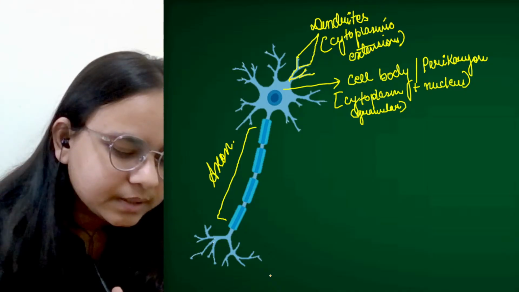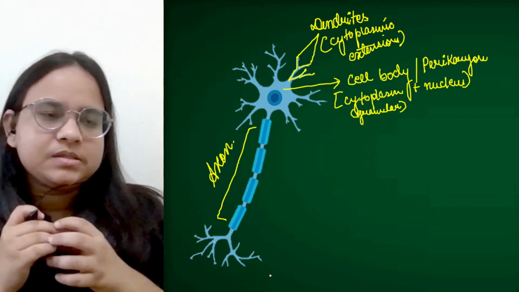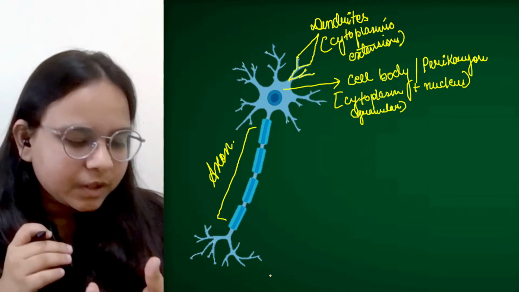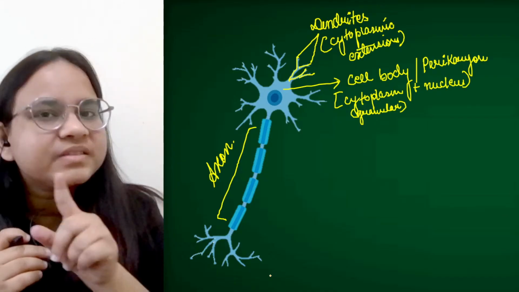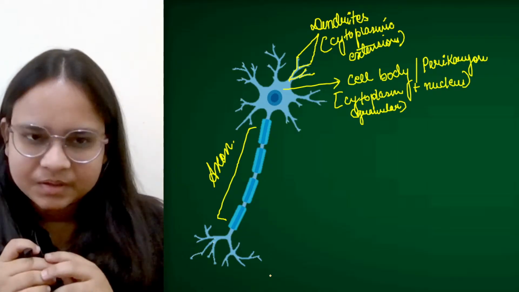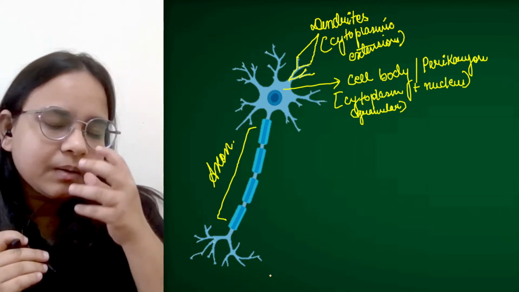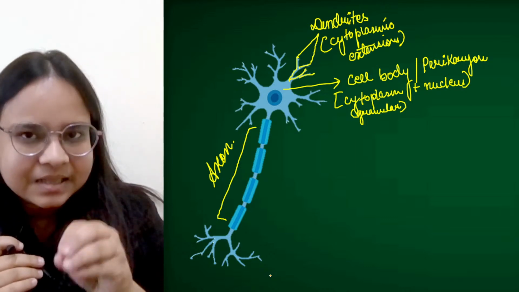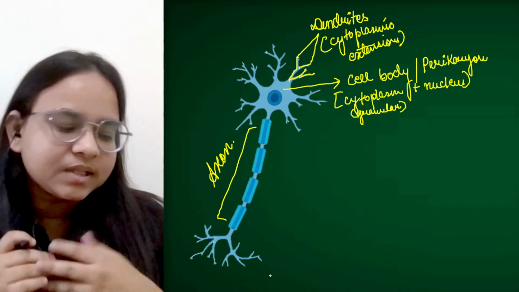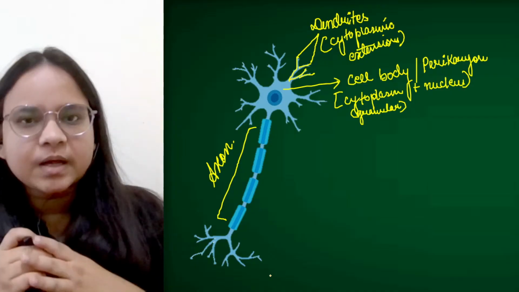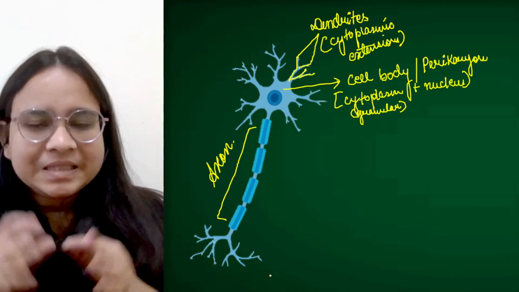Ma'am, I didn't understand the function of the cell body. See, basically what happens, whoever is asking this, you might be knowing that every cell is made up of cytoplasm and nucleus inside it, right? If you are specifically asking about the function, then you might be knowing that inside the cell there are many organelles: the mitochondria, the lysosome, the endoplasmic reticulum, and all other essential organelles. So this is a cell.